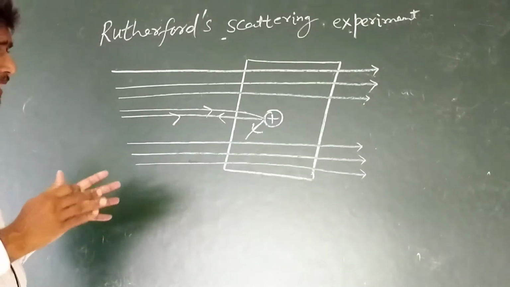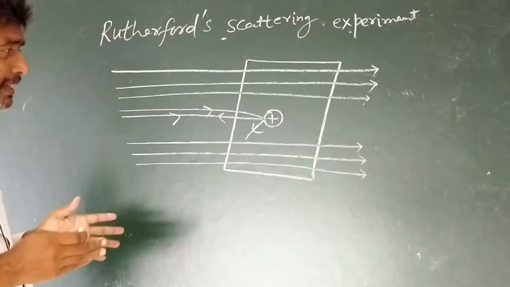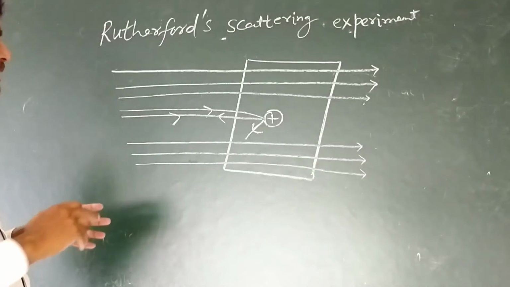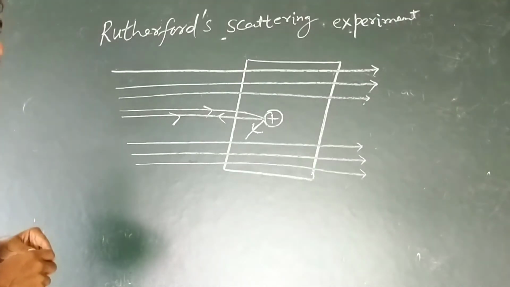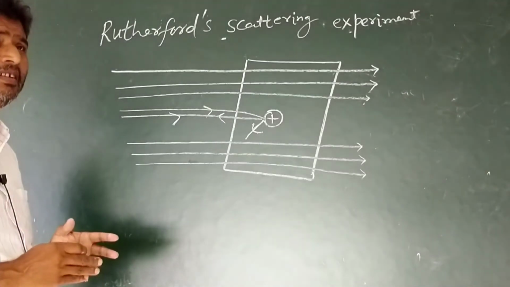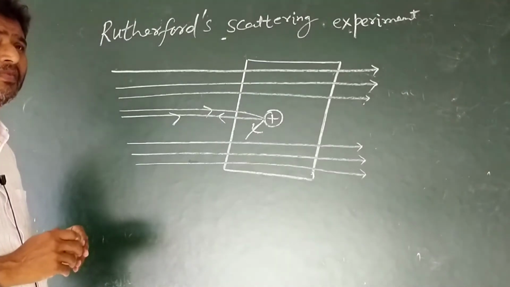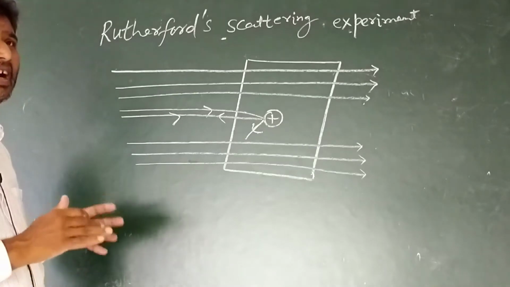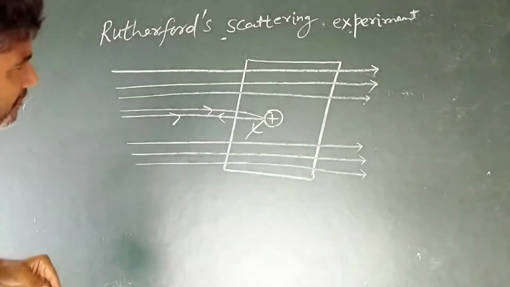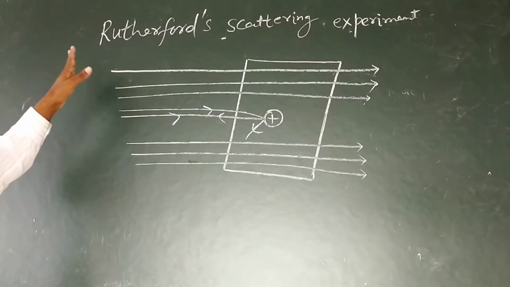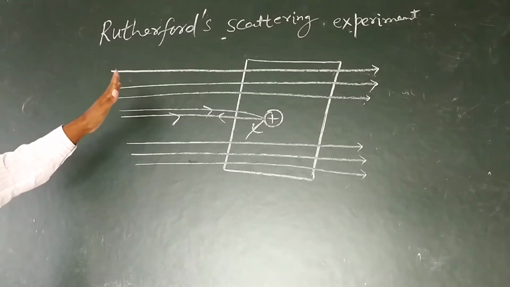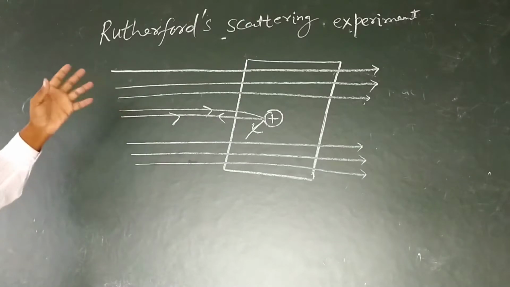These vacant places, the space around the nucleus in the atom, are known as energy level or shell or orbit. The conclusions on the basis of the Rutherford scattering experiment are as follows.